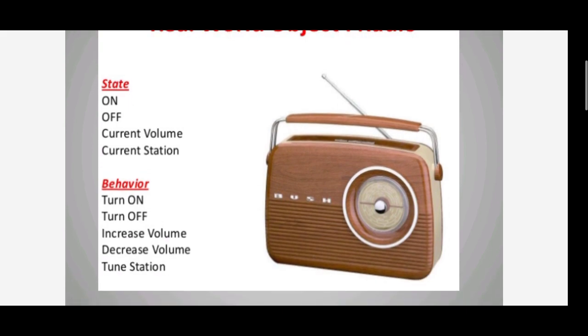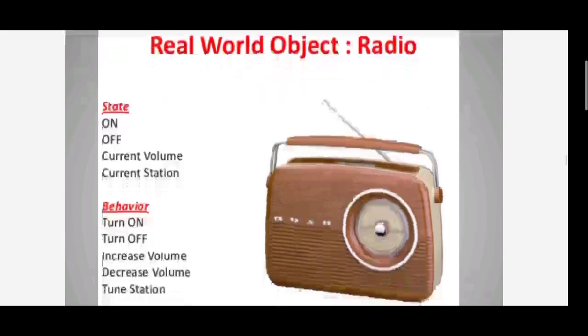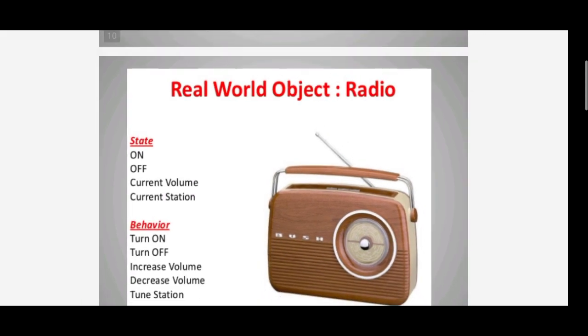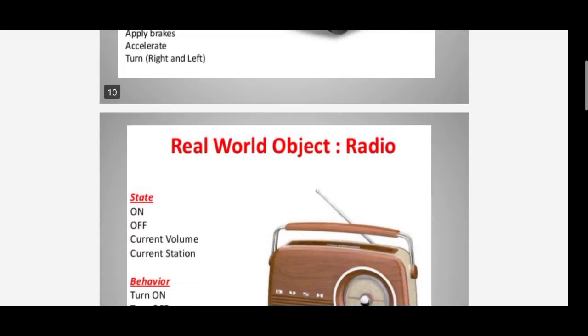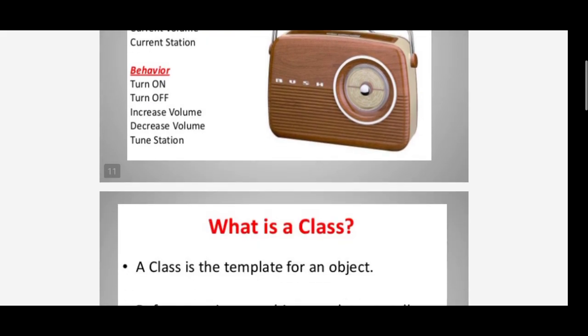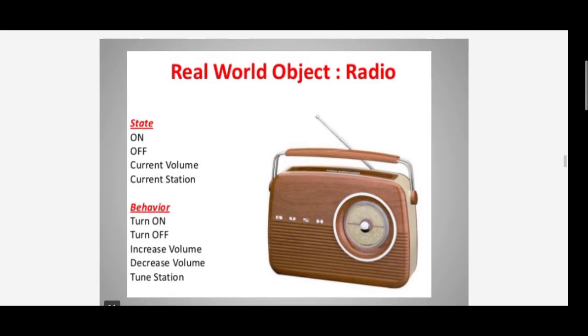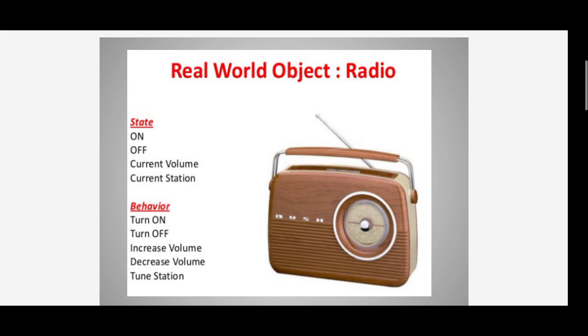The behavior is turn on, turn off, increase the volume, decrease the volume, tune station. This is another example of a real world object.